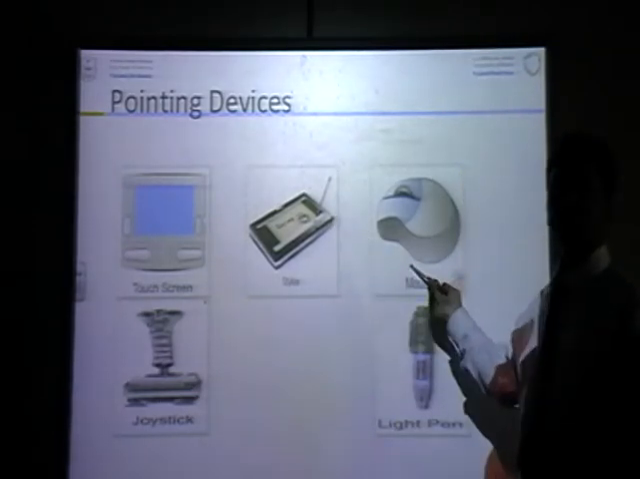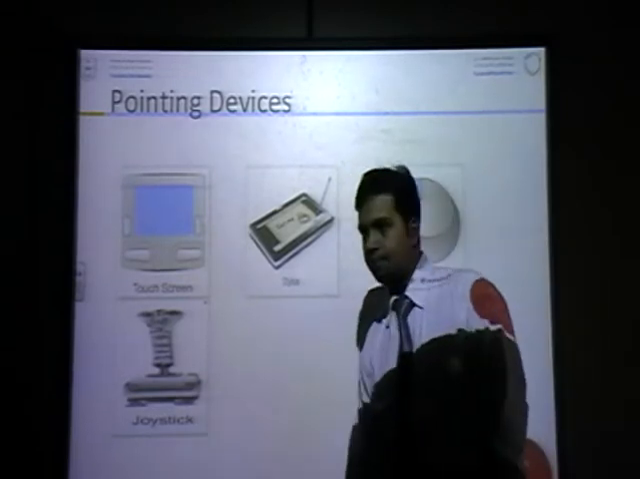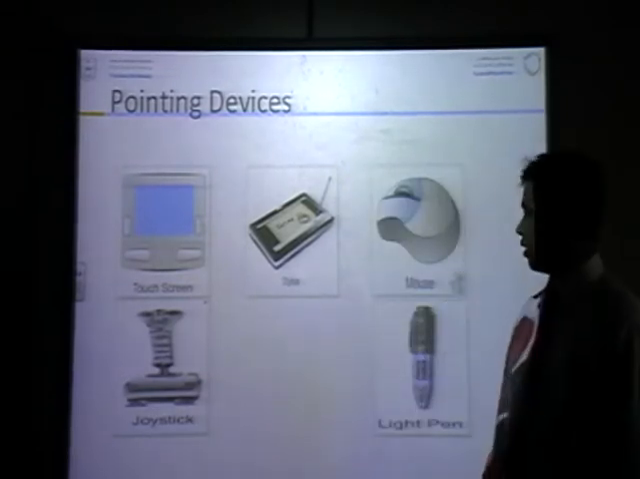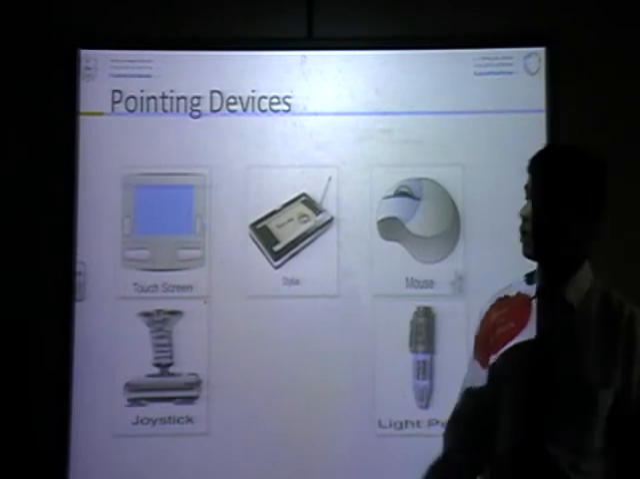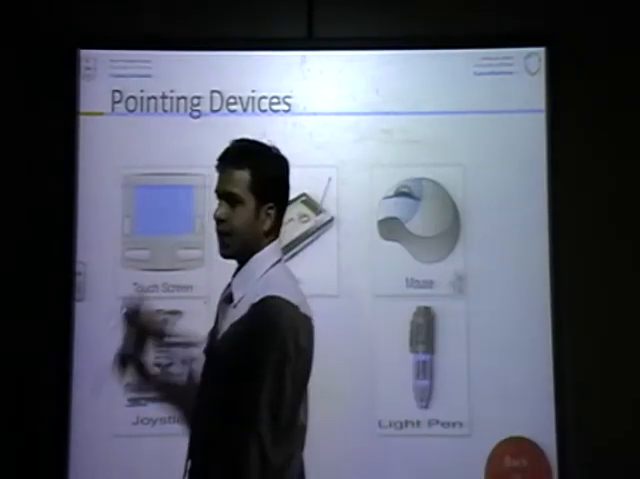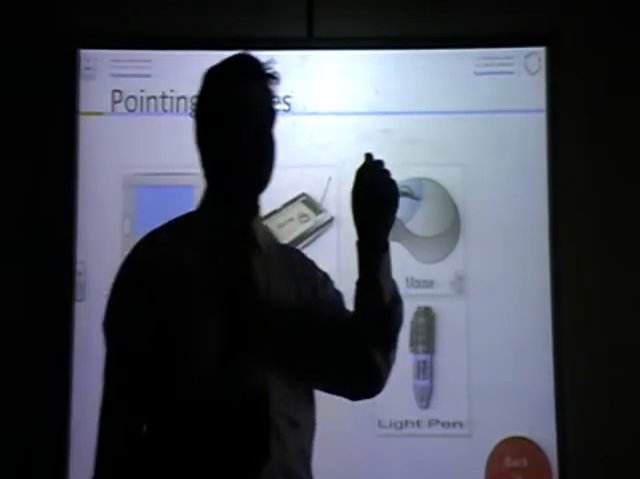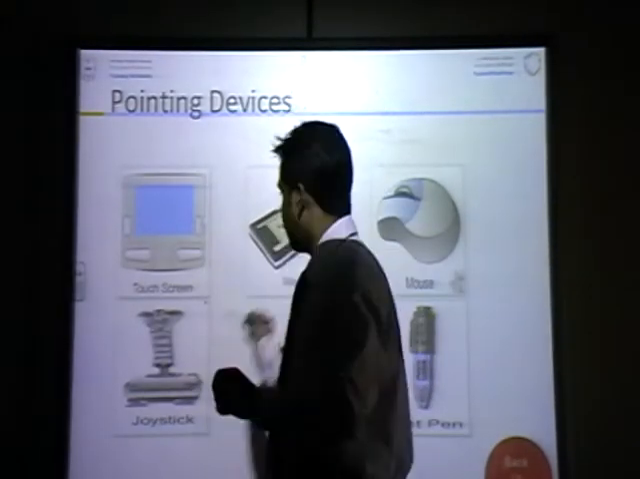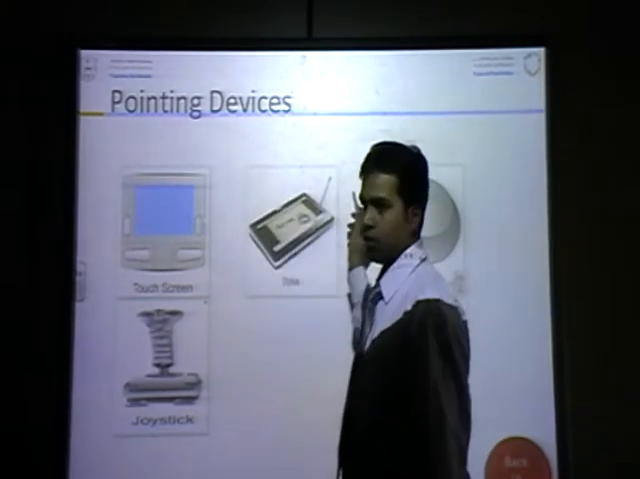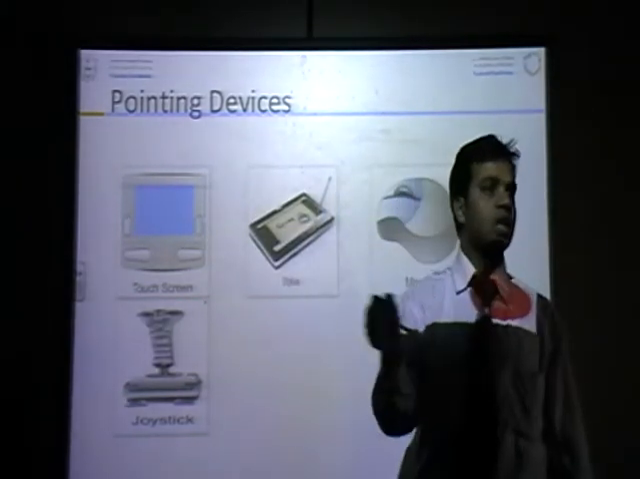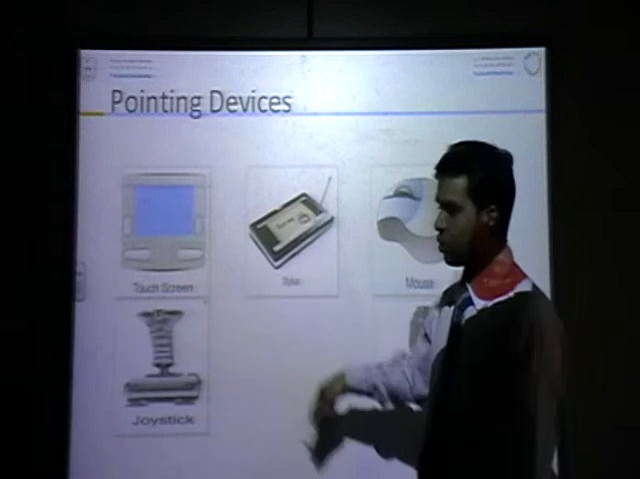What is this? Mouse. This is a joystick. This is a light pen. So these are pointing devices. Pointing means we can focus on any part of the screen. We can indicate this. We can control the cursor by using these things.